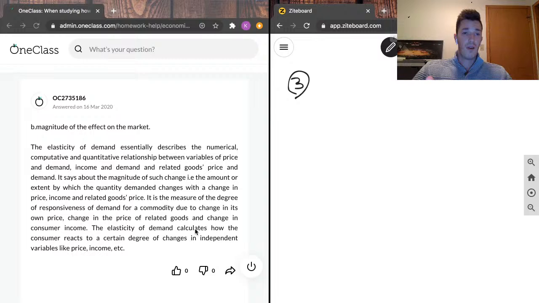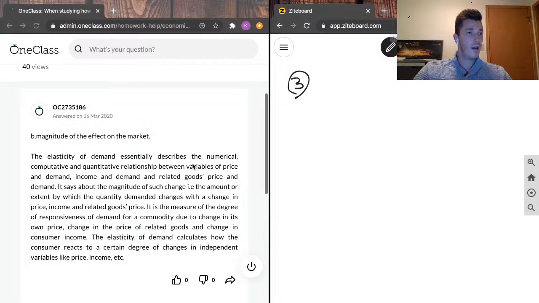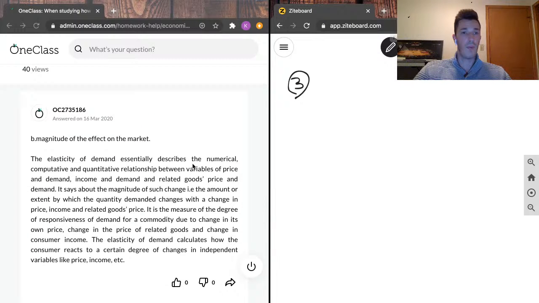The write-up is as follows. The elasticity of demand essentially describes the numerical, computative, and quantitative demand, income and demand, and related goods price and demand. For example, the amount or extent by which the quantity demanded changes with a change in price, income, and related goods price. It is a measure of the degree of responsiveness of demand for a commodity due to change in its own price, changing the price of related goods, and changing consumer income. The elasticity of demand calculates how the consumer reacts to a certain degree of changes in independent variables like price, income, etc.